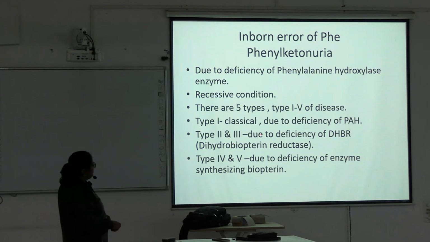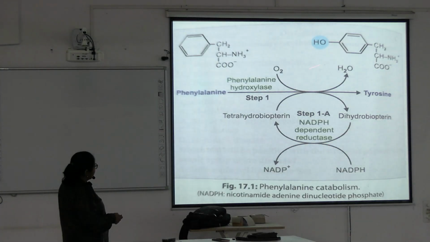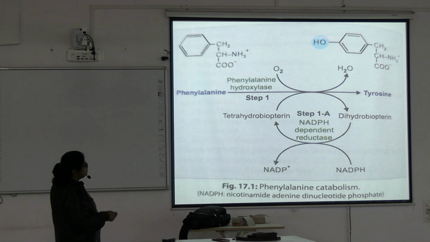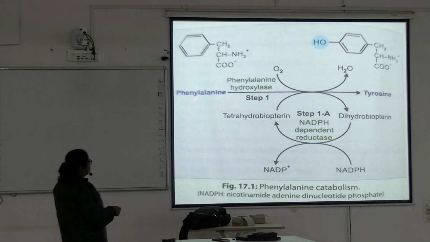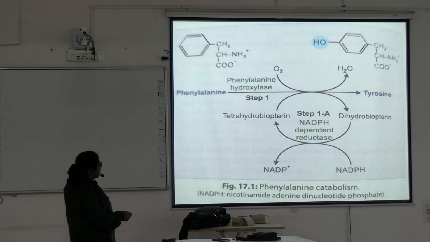Type 2 and 3 are due to deficiency of dihydrobiopterin reductase. Type 4 and 5 are due to deficiency of the enzymes synthesizing the biopterin. So, the first step of phenylalanine to tyrosine metabolism is by phenylalanine hydroxylase.